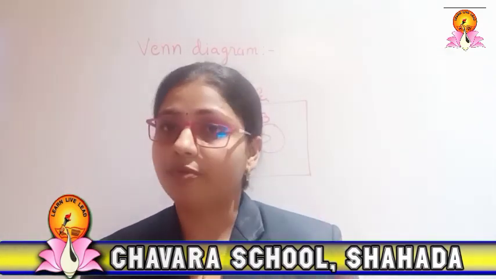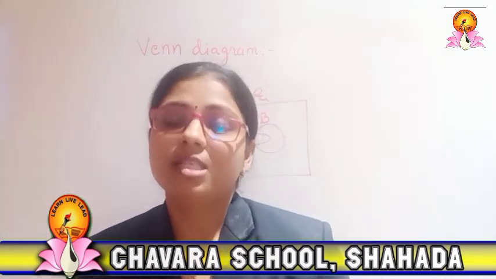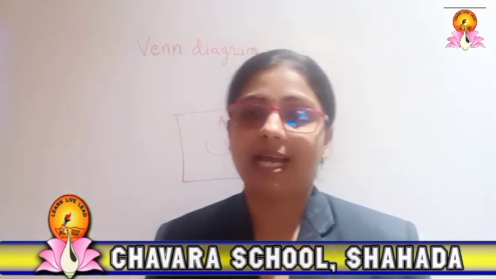Suppose set A is a subset of B, so you have to represent it. First you draw the rectangle, then a circle, and inside that again one circle. So you can show the subset that way. For union, you can shade both the circles. Like that, depending on the condition, the representation of the Venn diagram is done. Okay, so with this we completed our set lesson, and please my dear children, go through all the examples of the exercise and it will be clear for you. Thank you.